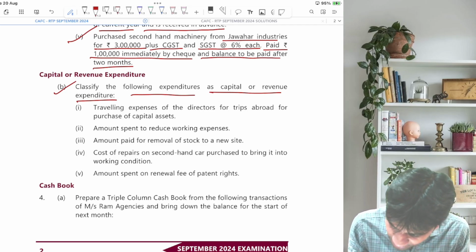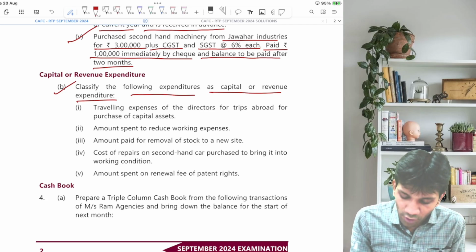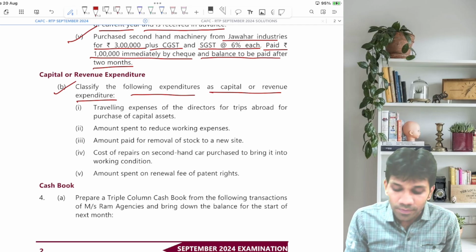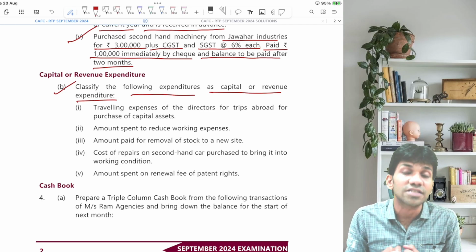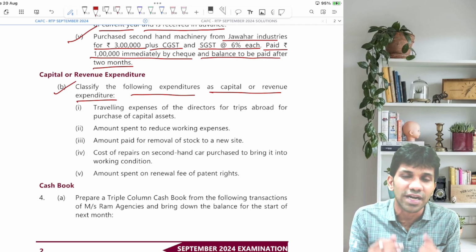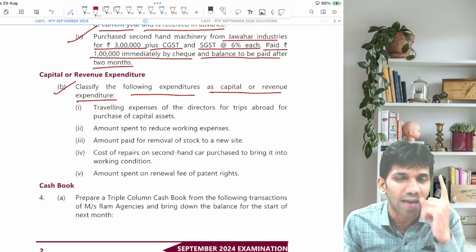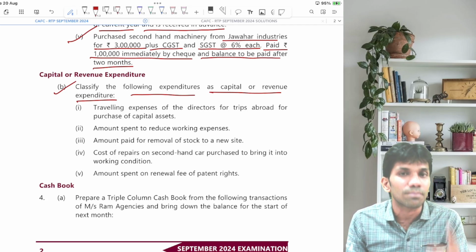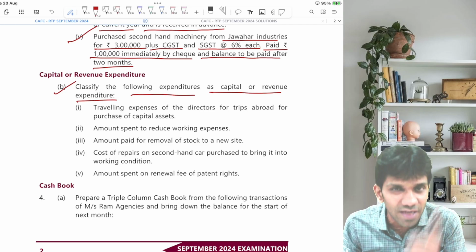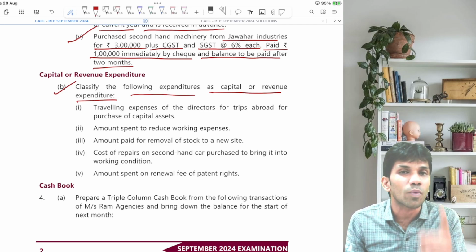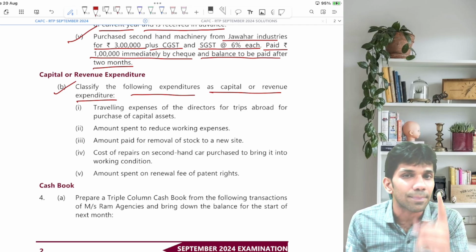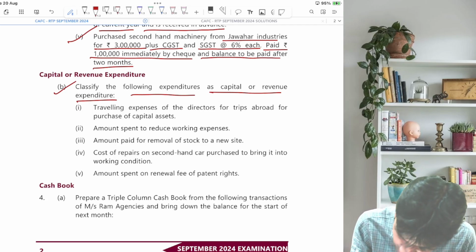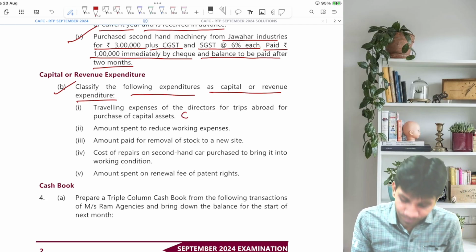Traveling expenses of the directors for trips abroad for purchase of capital assets. Guys, the directors traveled. Why did they travel? Because they wanted to purchase new capital assets, new machinery. Can I say this is a one-time expenditure? Which expenditure is one time? Travel expenditure is not one time, but the purpose for which traveling has been done, that is to acquire capital assets. Capital assets will be acquired only once in the lifetime of the company. So it is a capital expenditure.